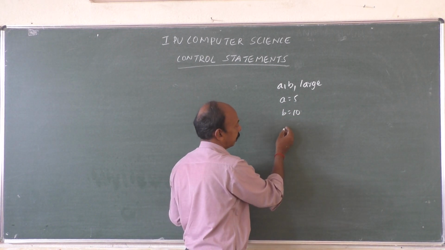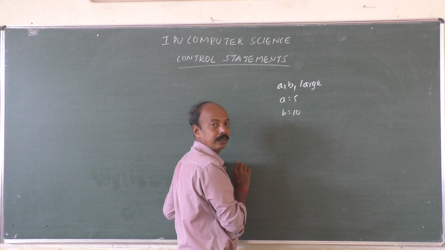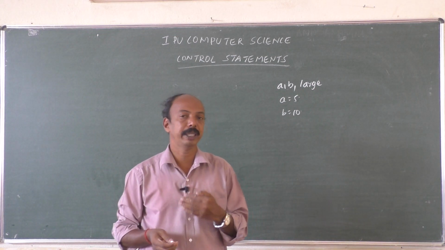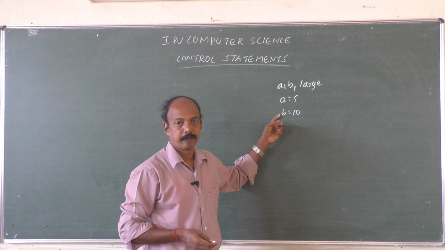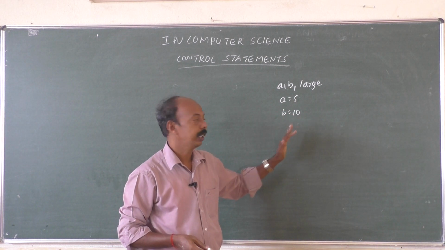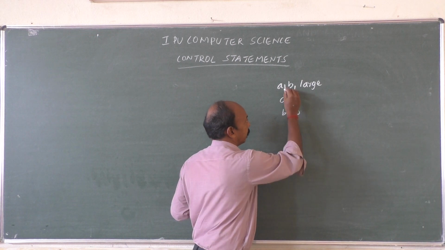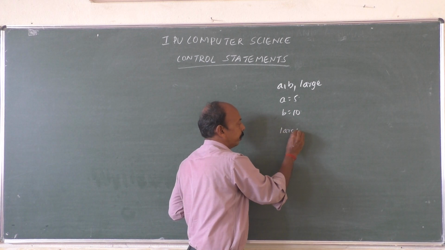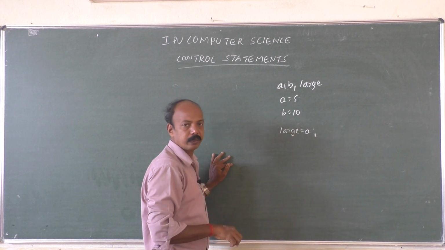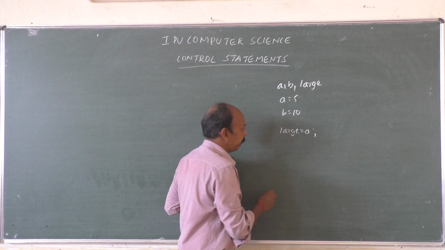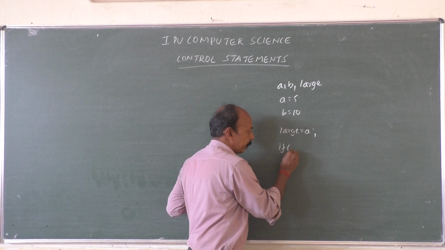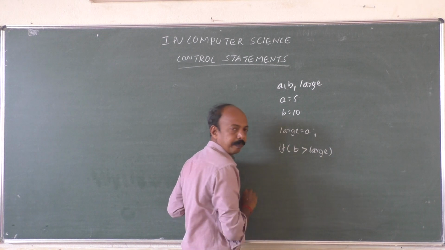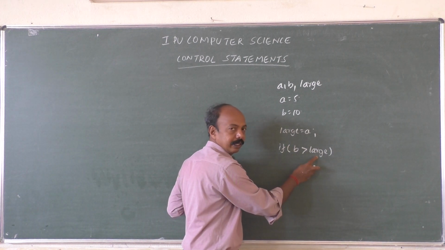What can we write? How to write this now? We have to assume that one of the values is large. Some assumption has to be made when we have two values using a simple if statement. So here the variables are A, B and large. Now we shall assume that large is equal to A. Just one assumption. Then we shall write if B greater than large. In large what do we have? The value of A. Anyhow the value of A will be there in large.